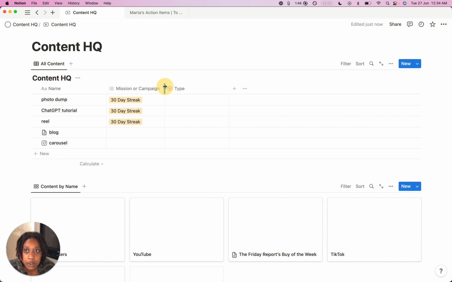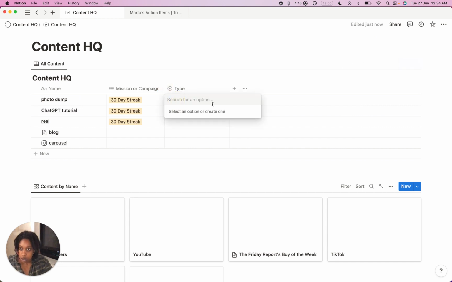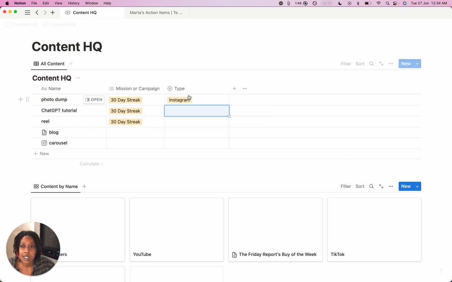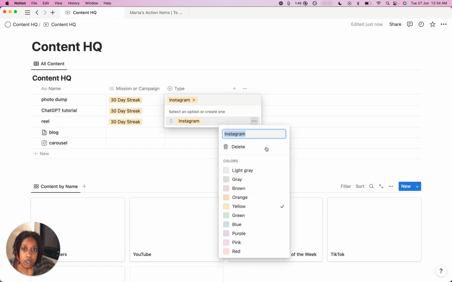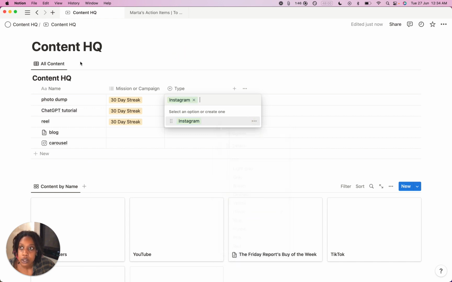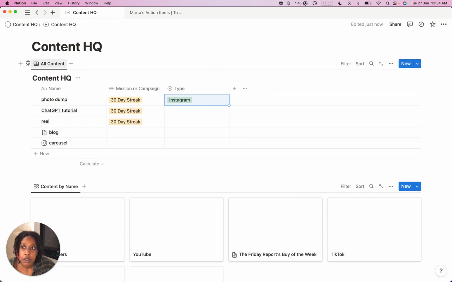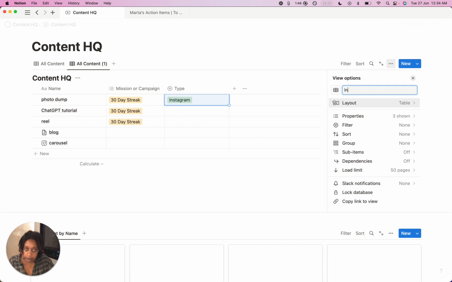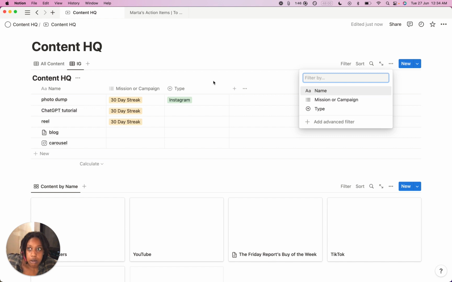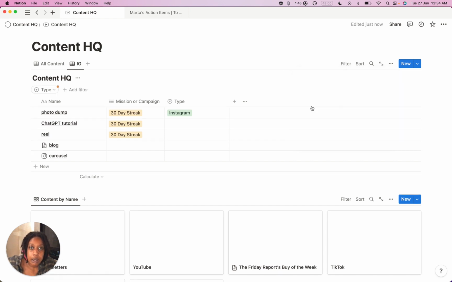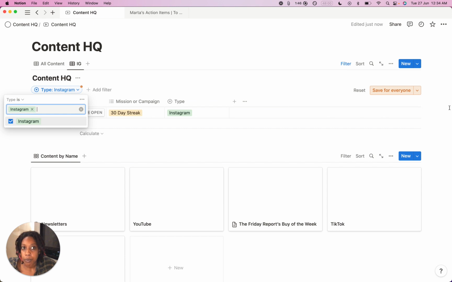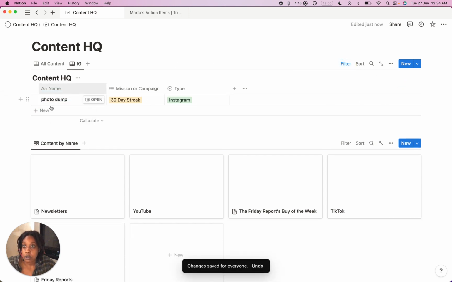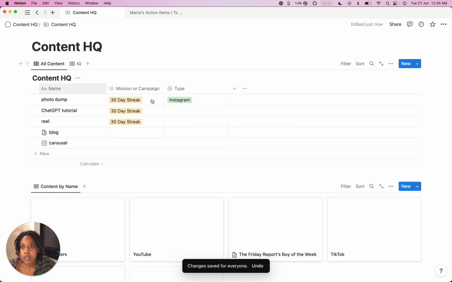That way I'll be able to filter. So for example, photo dump is for, actually, I'll just say Instagram. I was going to specify Instagram feed, but meh. I don't like the overlap. So I'm going to do it by type so that I can just duplicate this and then say IG, enter, and then I'm going to filter by type. I want Instagram, save, close that. Cool. So then I'll be able to just see all the Instagram stuff at once.